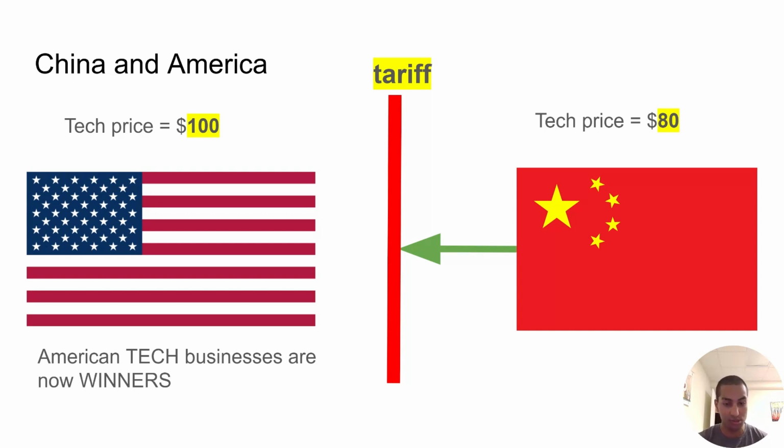This will raise producer surplus in America, but reduce producer surplus in China, and consumer surplus in America would also reduce. Tariffs are the only way domestic firms can really thrive, and the drawback is that it'll hurt China.